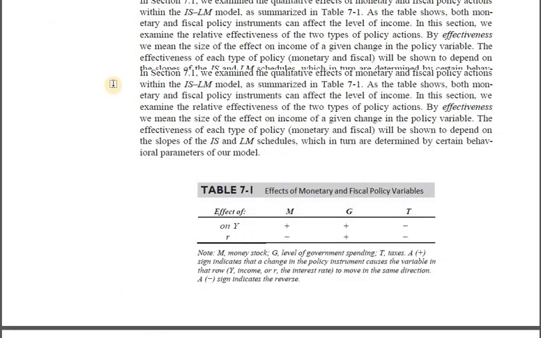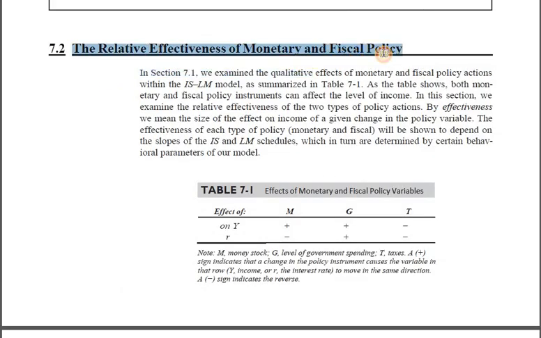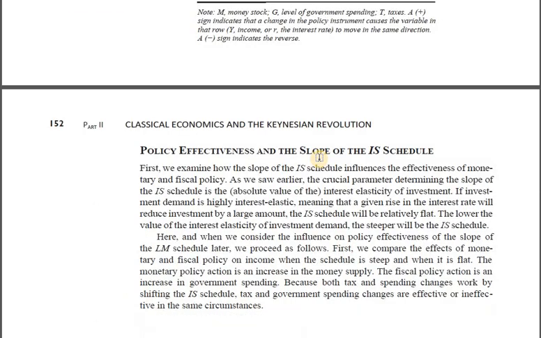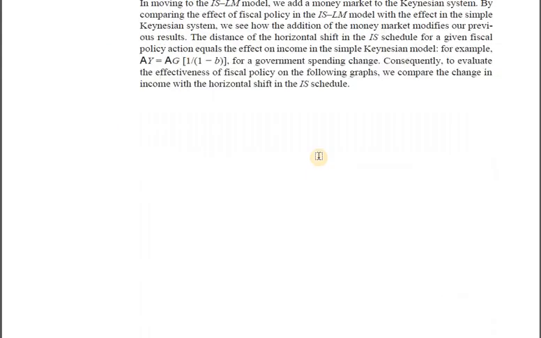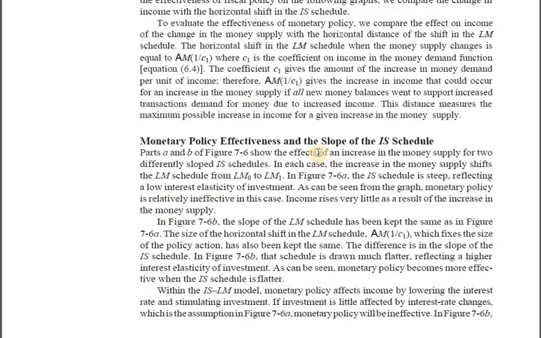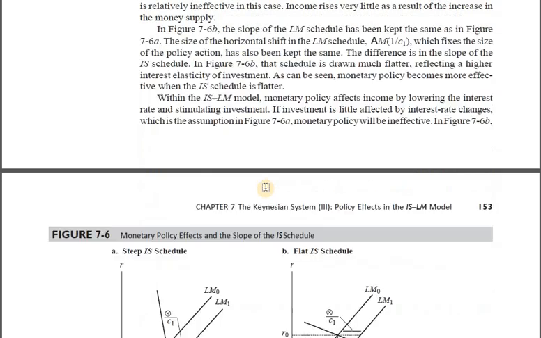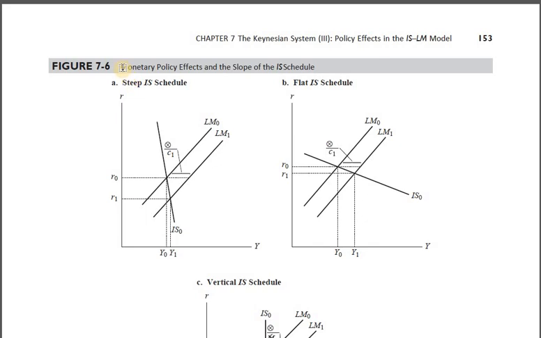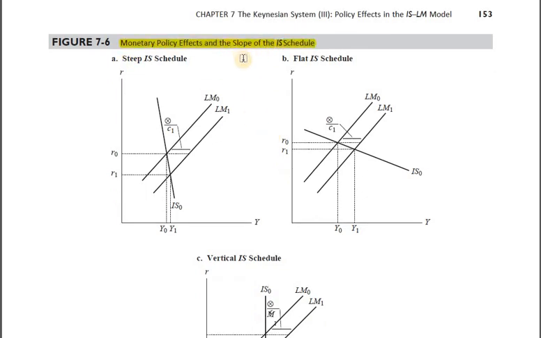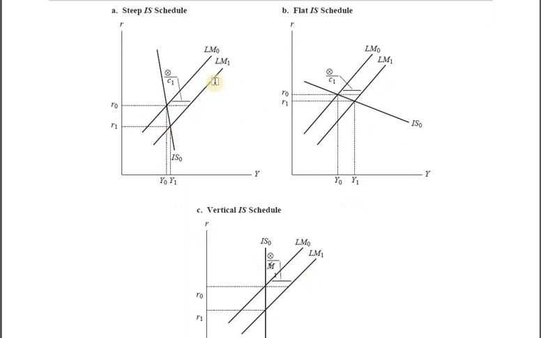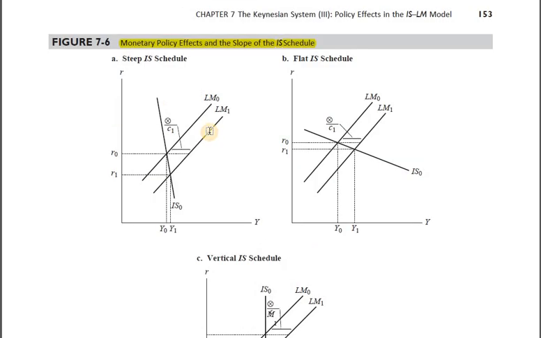Moving on to the new topic, which is the relative effectiveness of monetary and fiscal policy. This is really, really important, and it's really simple if and only if we know what all are the factors that determine the slope of the IS LM curve and what all are the factors that make them shift. First of all, it's the monetary policy effects and the slope of the IS schedule. Alright, so herein we are talking about the slope of the IS schedule. So just to keep things simple, draw the LM curve as given. That means do not change the slope of the LM curve.